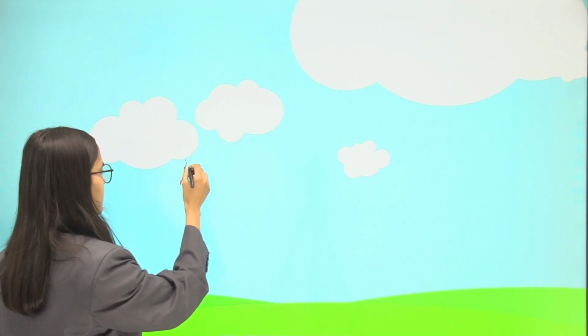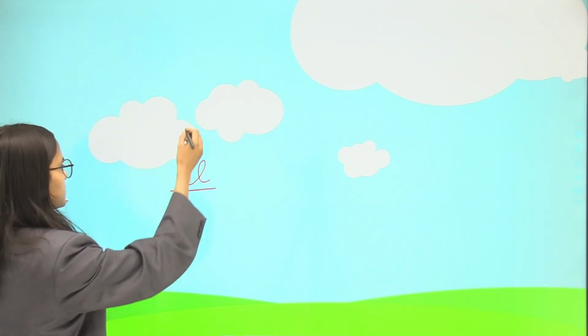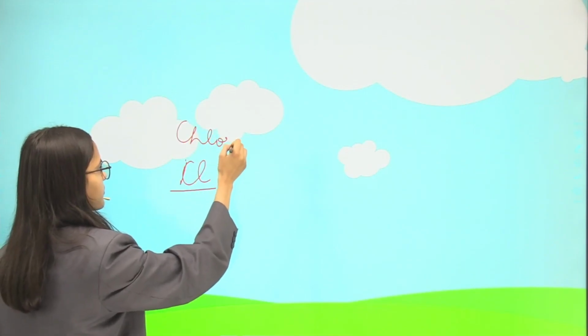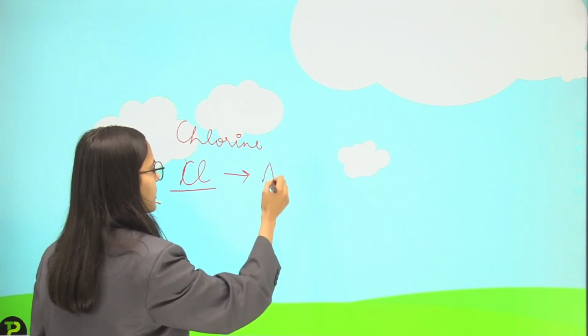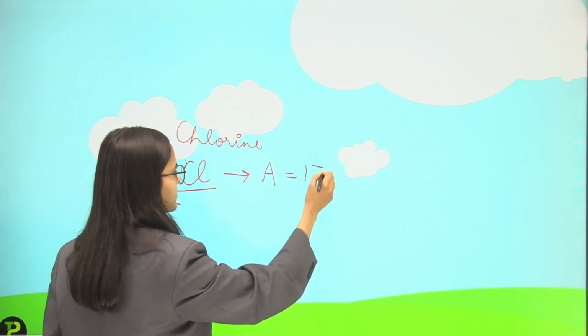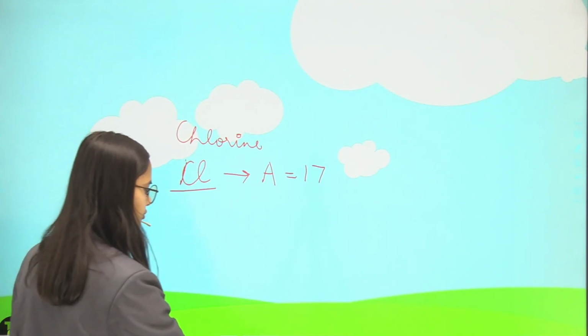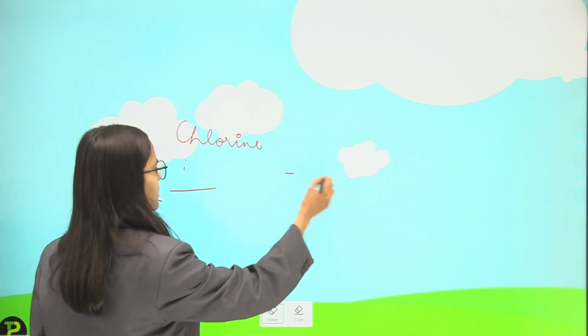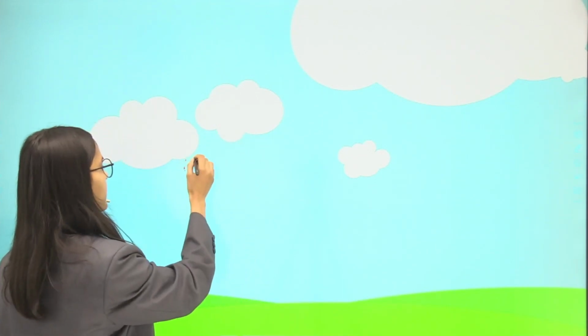I can say I have chlorine, chlorine has the atomic number 17. This will be a little confusing for you. Let us not take the example chlorine. I should take the example carbon.